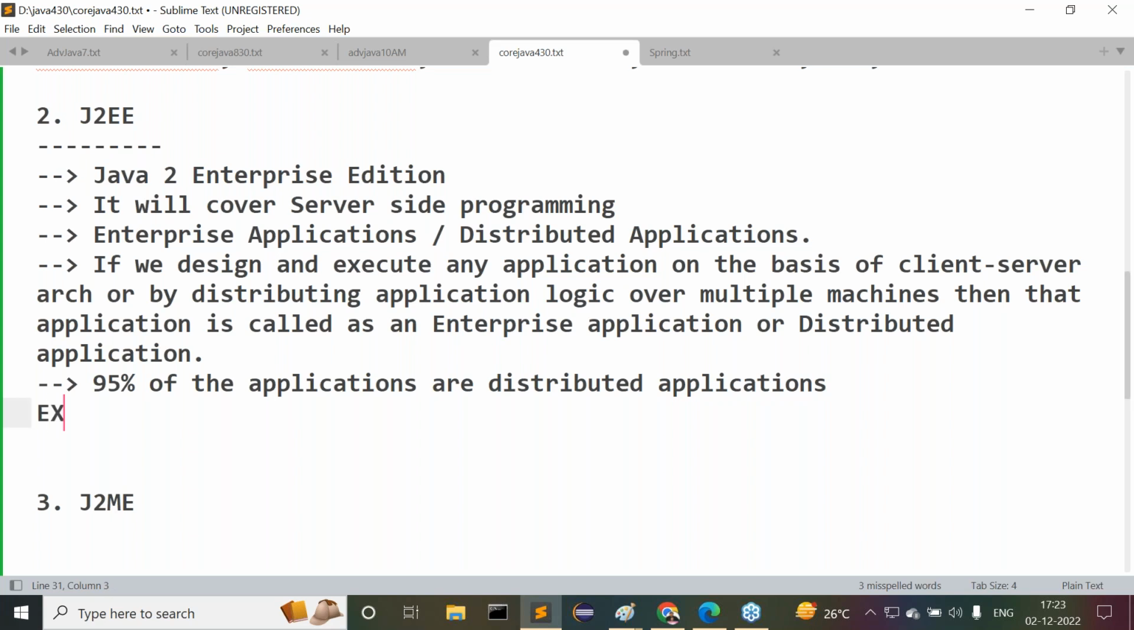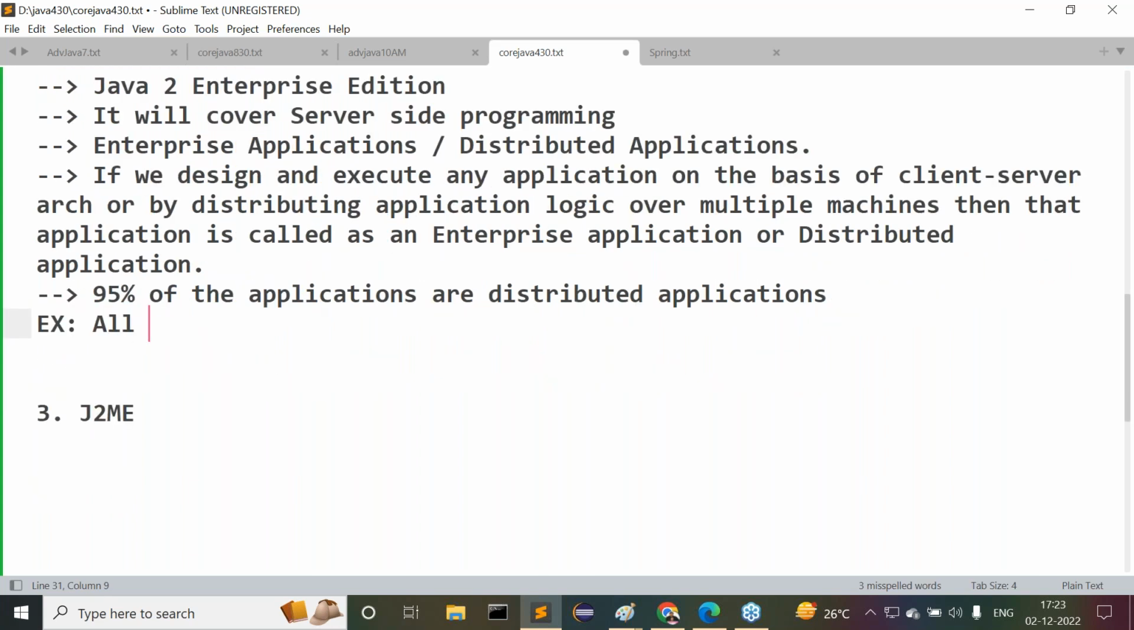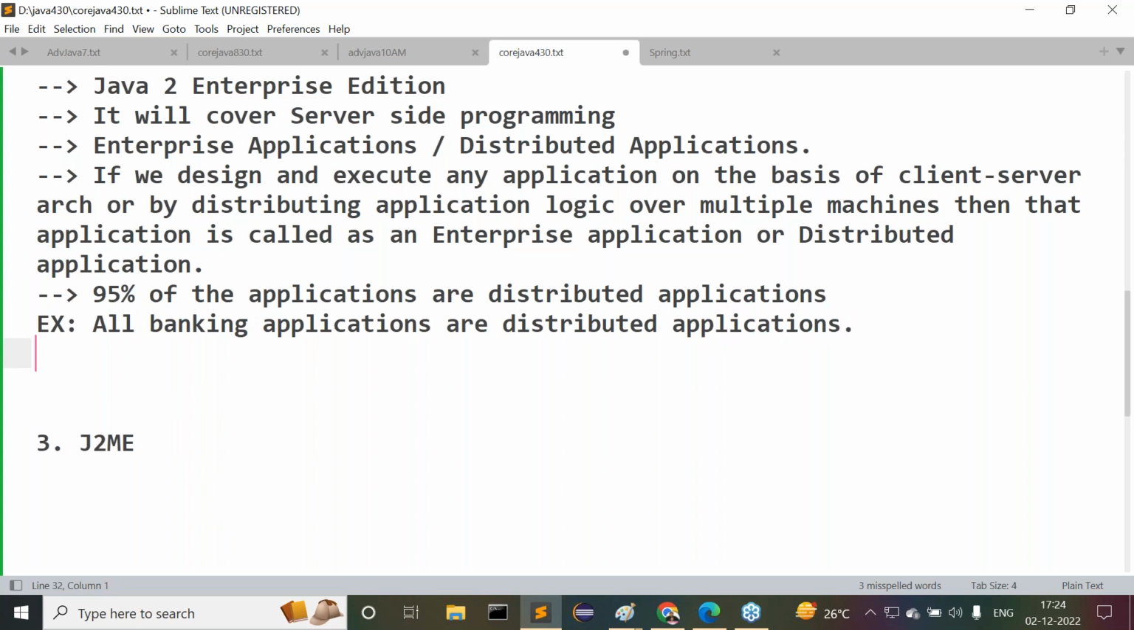Tell me some examples, sir. I want to know that. Tell me some examples for distributed applications. Now I'm telling you clearly, all banking applications are distributed applications. Examples, sir. Any example there? Now try to understand it clearly.